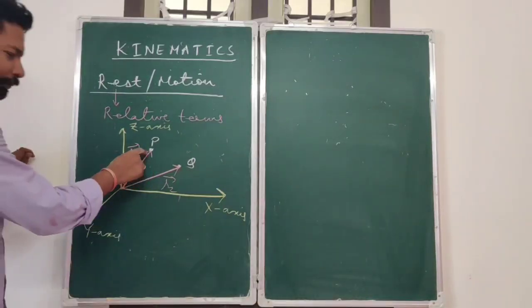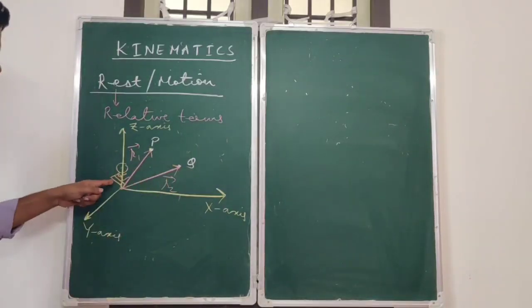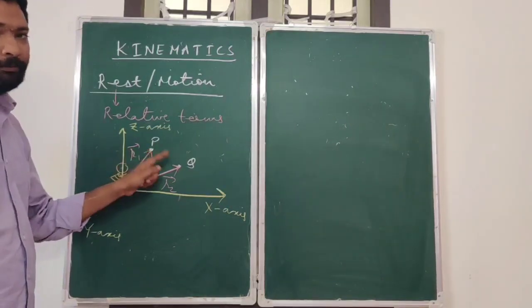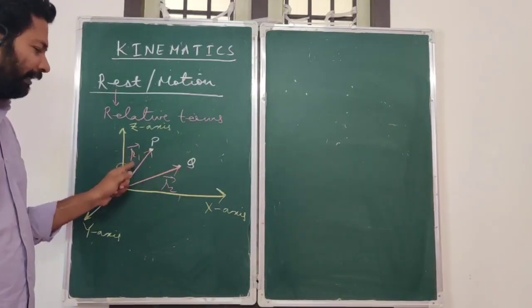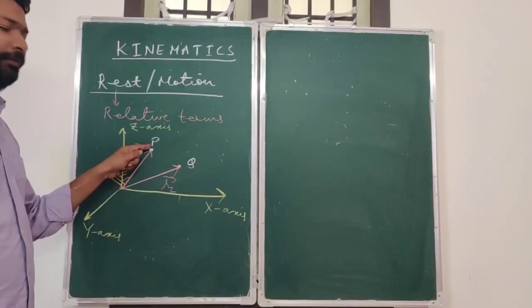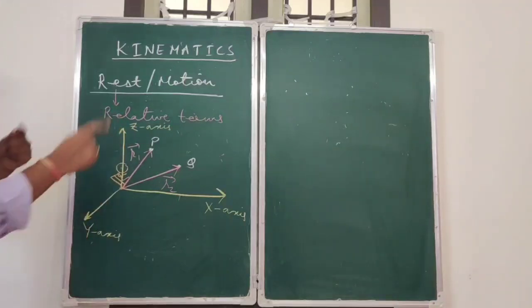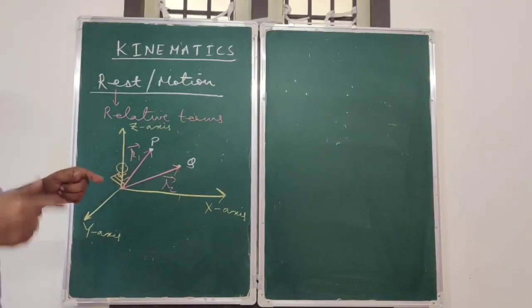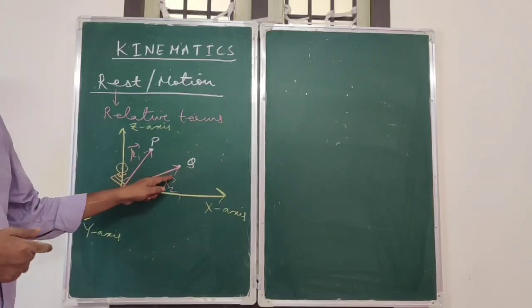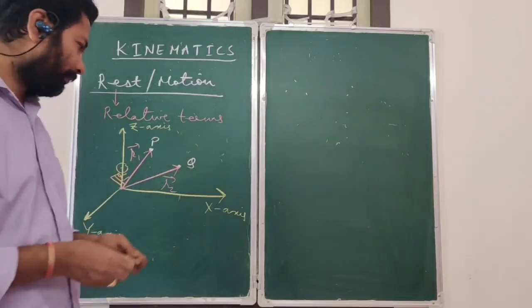Since the position has changed, he is going to tell that the particle has performed some motion. If the position vector would not have changed, he would have told that the particle was at rest. That is how an observer decides whether the particle is at rest or in motion.